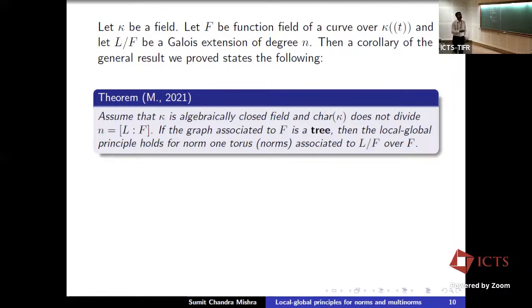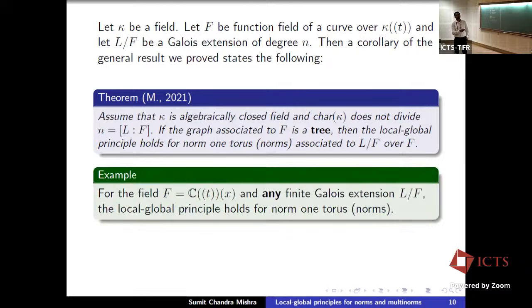So this is clearly a generalization of the result of Parimala and Suresh, because they were assuming characteristic 0, and this Galois extension was just a Galois extension with Galois group Z mod 2 cross Z mod 2. Here I am allowing any finite Galois extension as long as the characteristic does not divide this degree. For example, if you take the characteristic 0 case, then any finite Galois extension, as I mentioned, if you take a rational function field, then this precondition is satisfied.